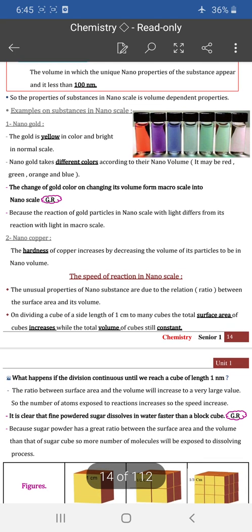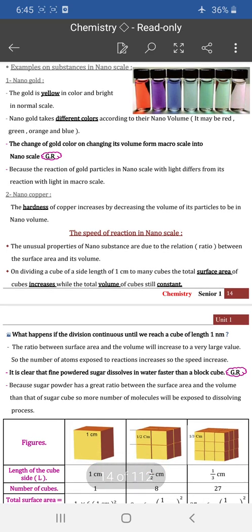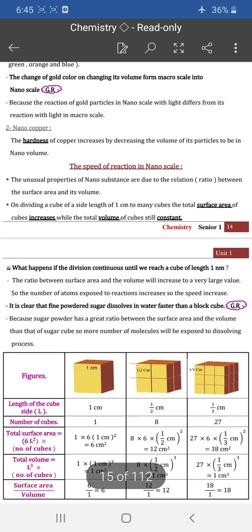For example, nano gold. As you know, gold has a golden yellow color. But if we change the gold from macroscale to nanoscale, the color of it will change. It may be red, it may be green, it may be orange or blue. So you may have red gold or green gold or orange gold or blue gold. And this happens because the reaction of gold particles in nanoscale with light differs from its reaction with light in macroscale.